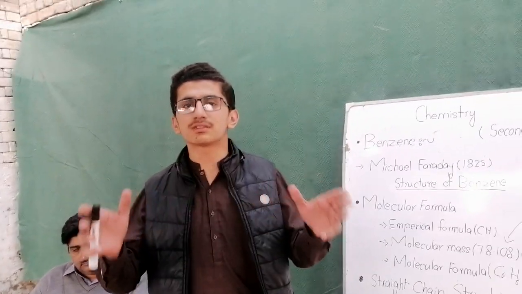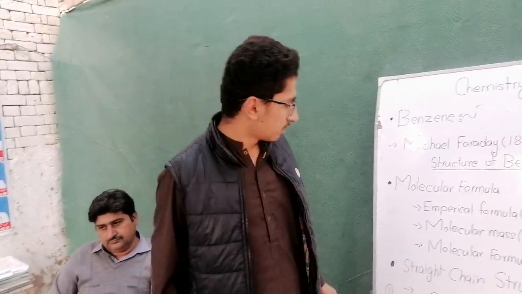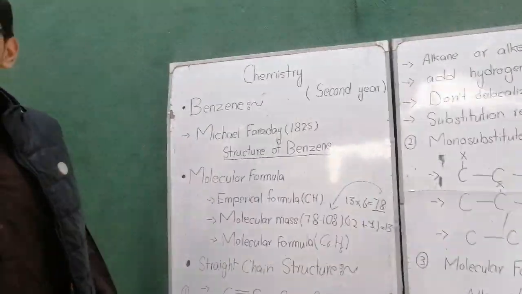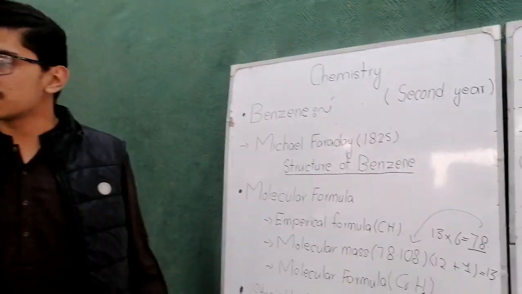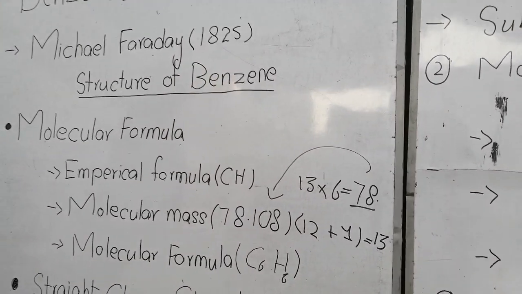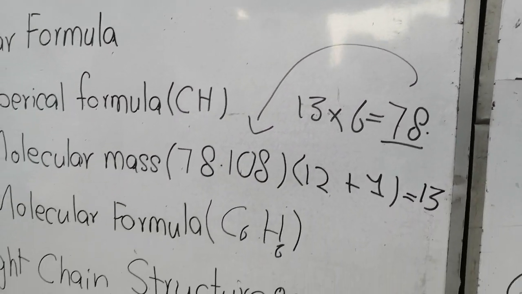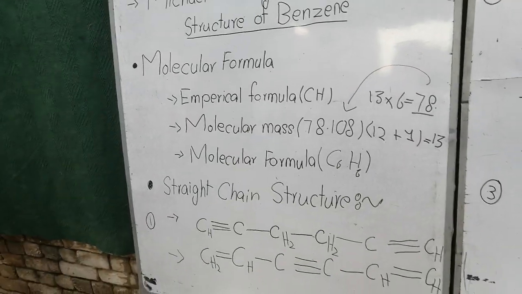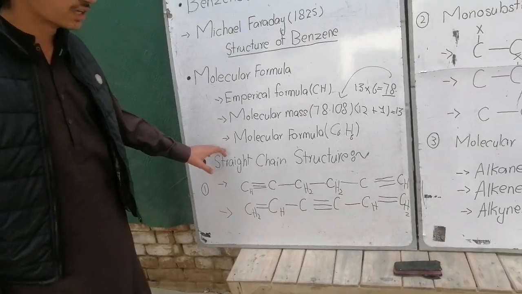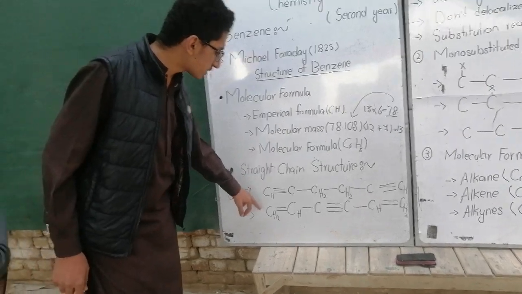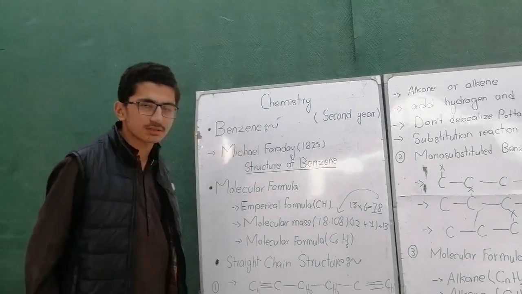Now the second step was the structure of benzene, and how benzene looks. What is the structure of benzene? First, scientists suggested that benzene should have a straight chain structure, meaning that it is a straight chain of carbon. It was just an assumption, not an accurate method. If benzene were a straight chain, there are two possible formulas or structures.